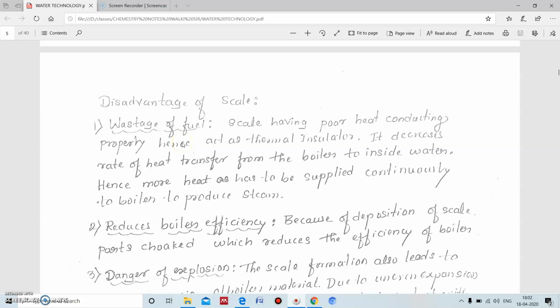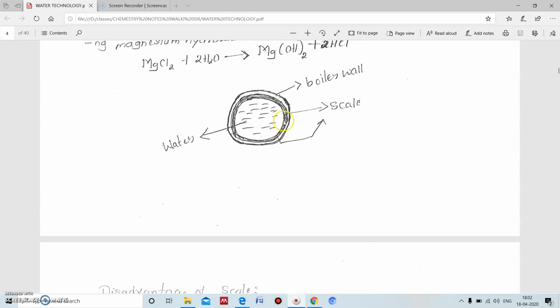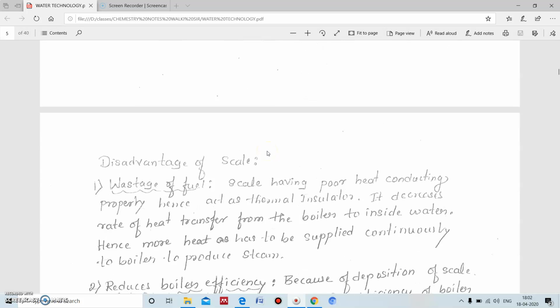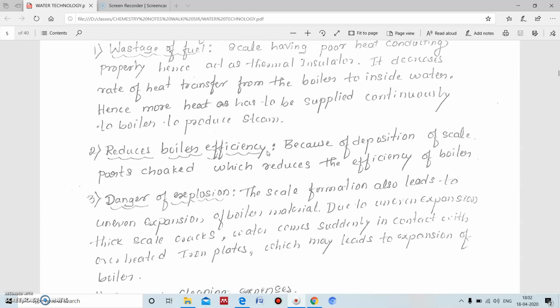Here, whatever scale deposition there is will be present in between the water and the boiler wall. So it is a poor conductor of heat. Heat will not transfer directly into the water because of the salt deposition. Hence, more and more heat has to be supplied to the boiler, and for more heat supply, we have to burn more and more fuel. It will lead to wastage of fuel.